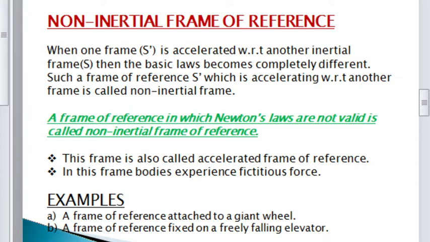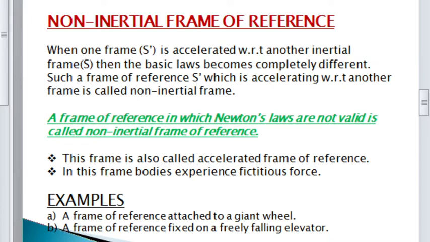Such a frame of reference S dash, which is accelerating with respect to another frame, is known as a non-inertial frame. For a simple definition, a frame of reference in which Newton's laws are not valid is called a non-inertial frame of reference. This frame is also called an accelerated frame of reference because it has a particular value for acceleration.